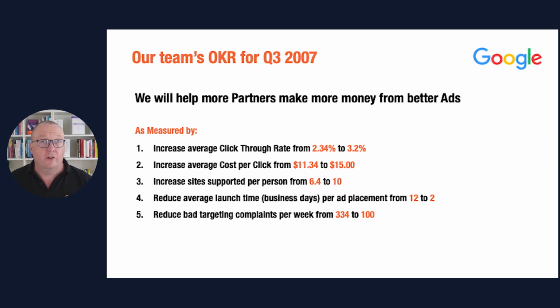But it's a bit vague on its own, so we list out the key results that we use to measure success. And of course, these are example numbers. I can't remember what they were back then. It was a long time ago, but for our purposes, it doesn't matter.